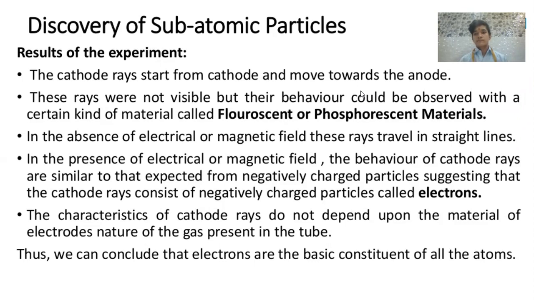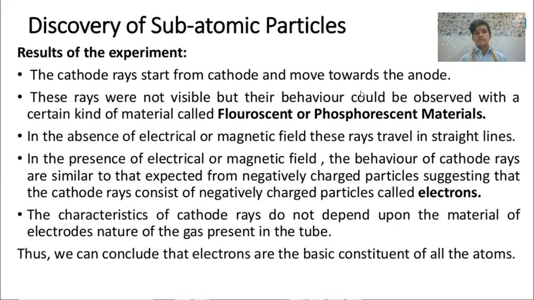And the basic thing, I want to tell you one thing. The gases which we use in that discharge tube, the cathode ray tube, are inert gases, for example helium, argon, etc. Why? Because they do not react with these particles.